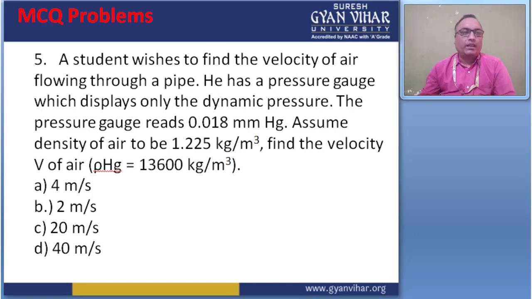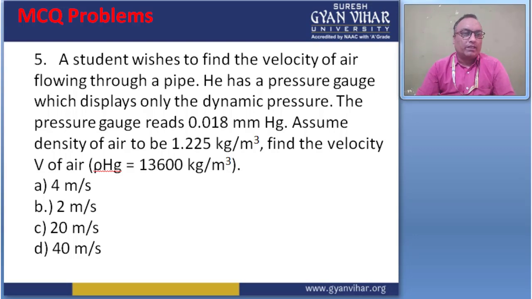Question number 5. A student wishes to find the velocity of air through a pipe. He has a pressure gauge which displays only the dynamic pressure. The pressure gauge reads 0.018 mmHg. Assume the density of air is 1.225 kg per meter cube. Find the velocity V of air, with rho of mercury 13,600 kg per meter cube.